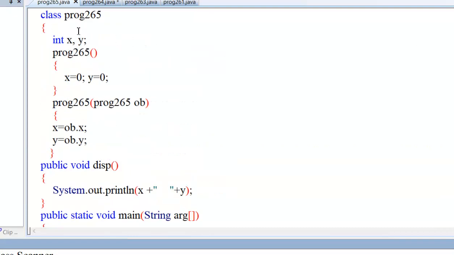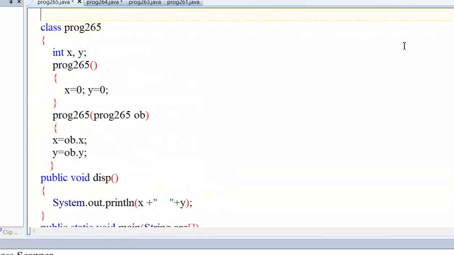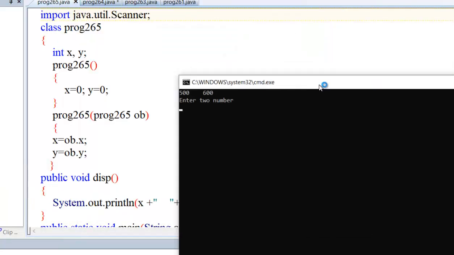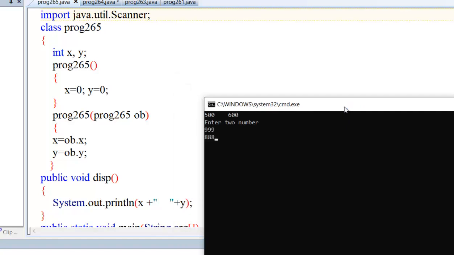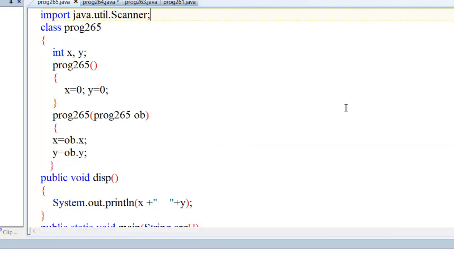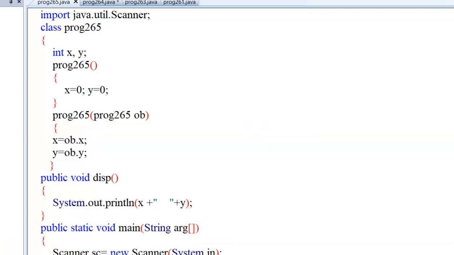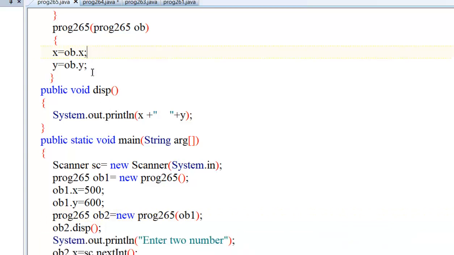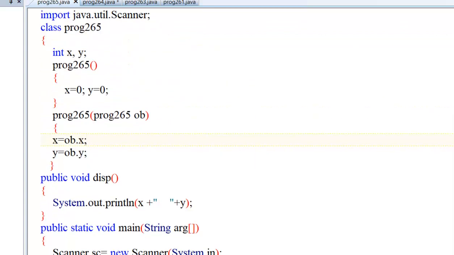We have to write the import. Now we have to enter two numbers. Let's say I have entered 999 and 888. We are getting the same result. Whatever value we passed from the keyboard, that value is passed. We input two values and passed them through the object to this constructor. This is the way of passing an object to the constructor.